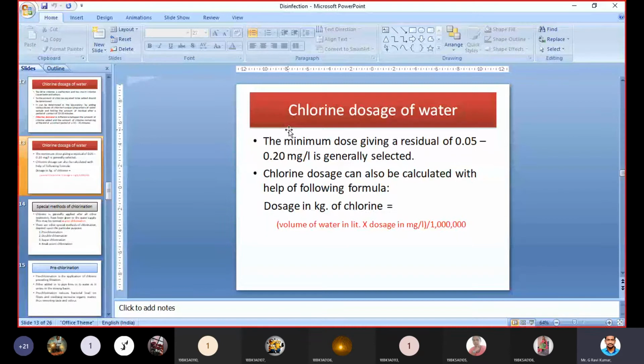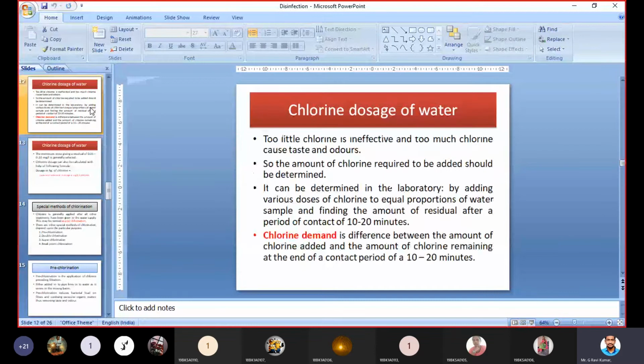But anyhow, either of these two methods may not give the exact chlorine demand. If you have 20 minutes, then we can do it like this. We add 1 milligram of chlorine to 1 liter of water. After 20 minutes we can measure the residual, and the difference will be taken. That will be called the chlorine demand.